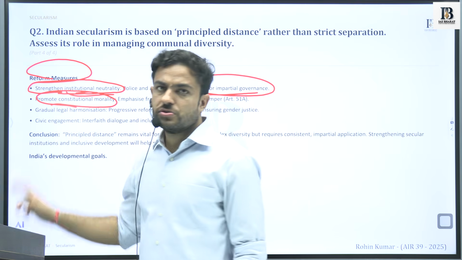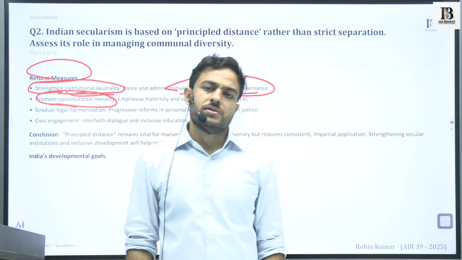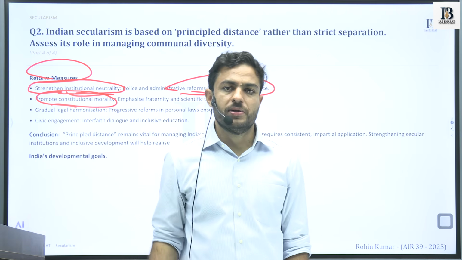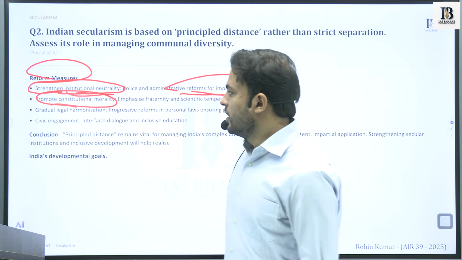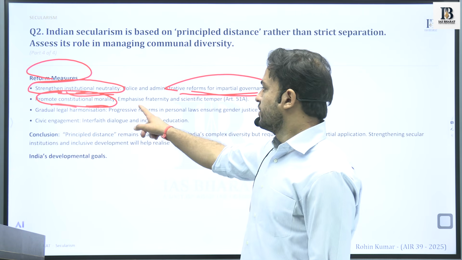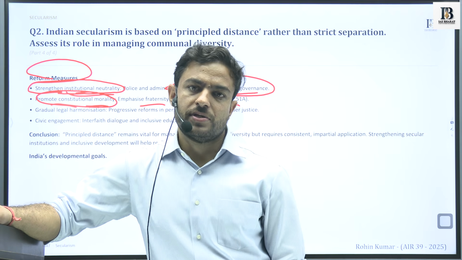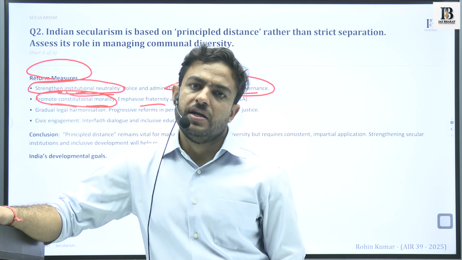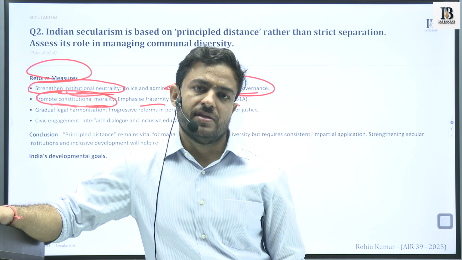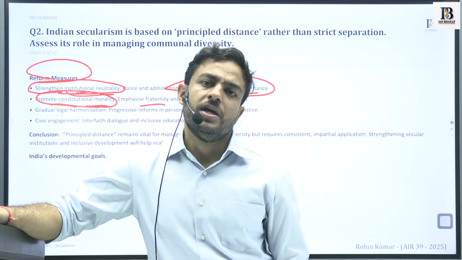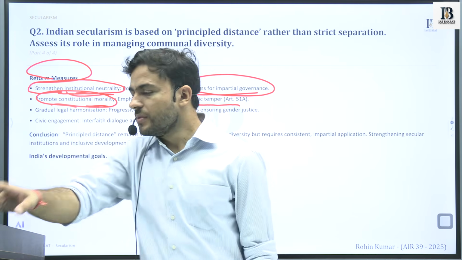Second is promoting constitutional morality. We have discussed this idea earlier as well, that certain morals or key principles of the constitution, which protect the natural rights of the people, have to be promoted. Fraternity, scientific temper. When scientific temper is promoted in the society, the rationality of the society increases. The logical reasoning of the society with respect to the practices that existed in the past will also come into the forefront.